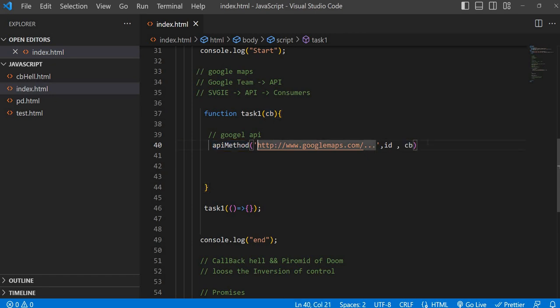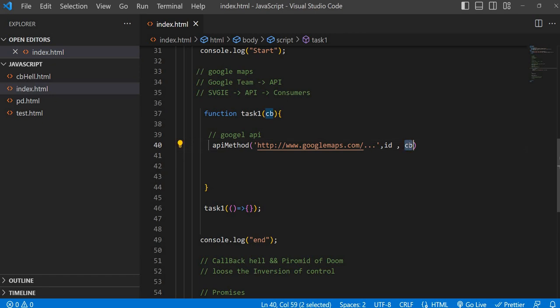Whether he will execute our callback function, or he will just delete our callback function, or while implementing this API method, while doing some logic, if he found some errors, he will throw error details. We don't know whether he will maintain all the error handling properly or not. So that means we should not give control of our callback function to third-party APIs or callbacks. If you give control to another callback function, we don't know what is happening in that. So eventually we will lose control of our callback functions.